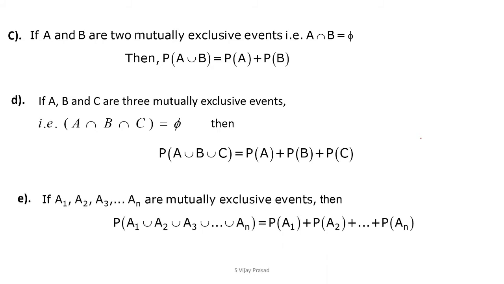Then if A1, A2, and so on, AN are mutually exclusive events, then P of A1 union A2 union A3 and so on union AN is equal to P of A1 plus P of A2 and so on plus P of AN.